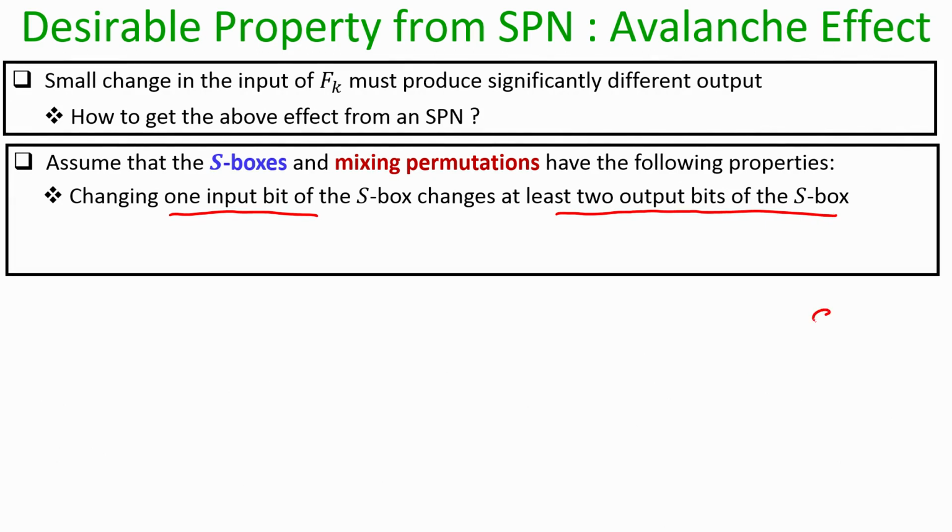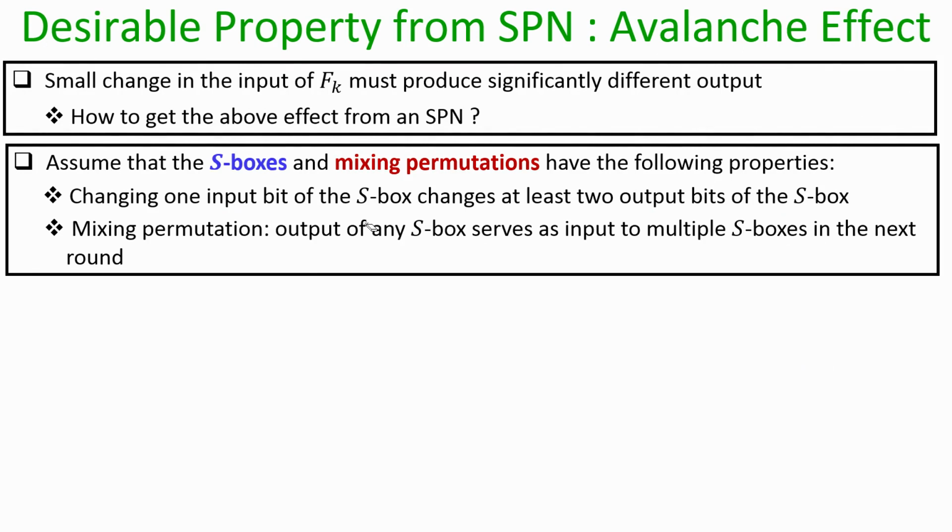That means, assume the S box has the property that if you operate it with input x and input x', where x and x' differ in only one bit, then the resultant outputs y and y' differ in at least 2 bits. So, for the moment you assume that all the 8 S boxes that we are using have this property.